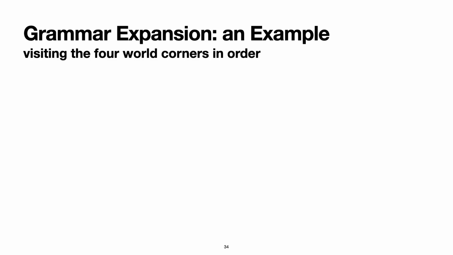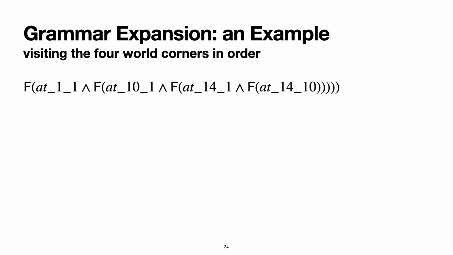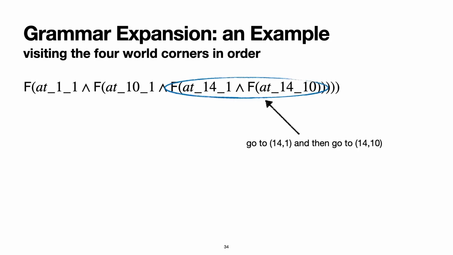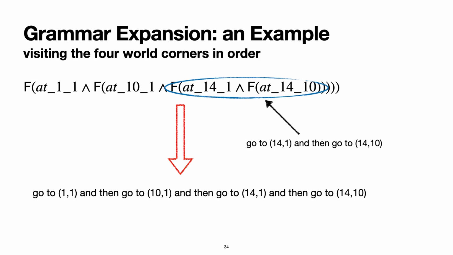The interplay of grammar expansion and the interactive synthesis is important. The interactive synthesis provides small building blocks which can then be combined and reused by the expansion mechanism. Let's consider an example of instructing the robot to visit the 4 corners with a fixed order of the visits. The LTL formula expressing that is a big nesting of F operators. However, we can define what it means to first go to 14,1 and then to 14,10. With that definition at hand, we can define the whole command in an easier and more natural way.